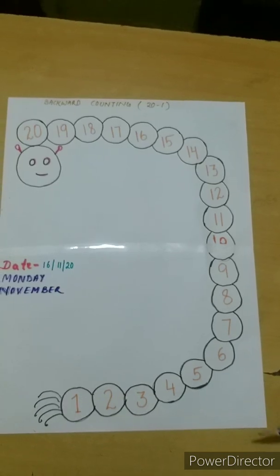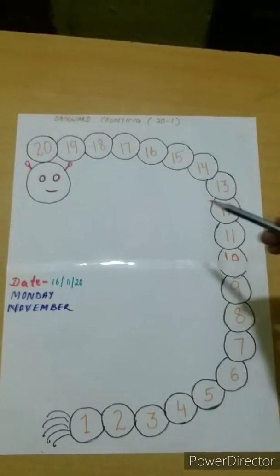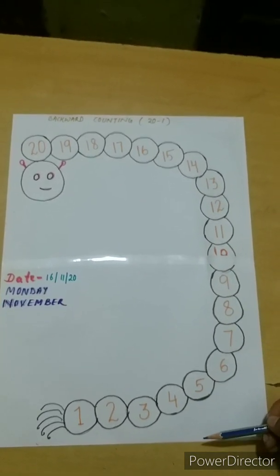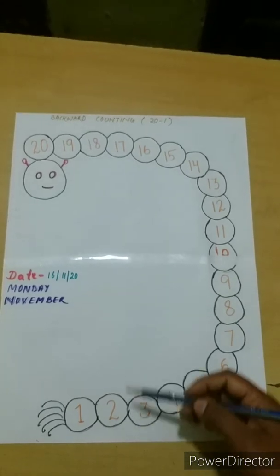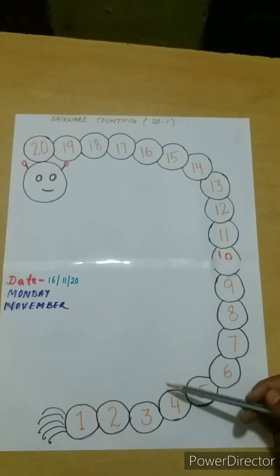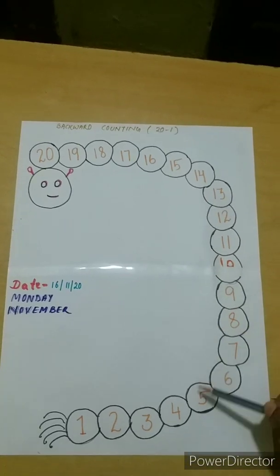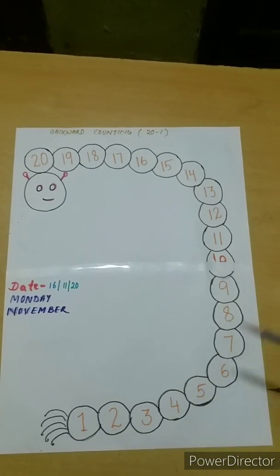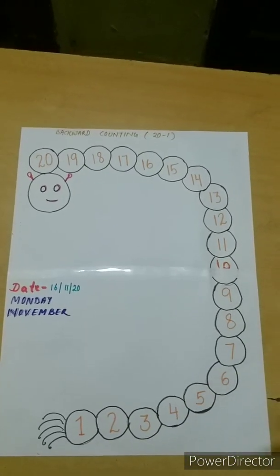Backward means, children, the numbers in decreasing order. You all know, yes or no? Yes, backward counting means the decreasing order and forward counting means the increasing order.